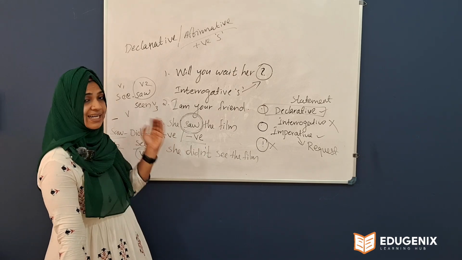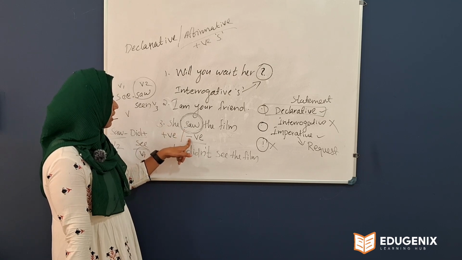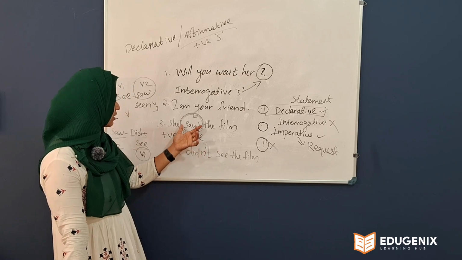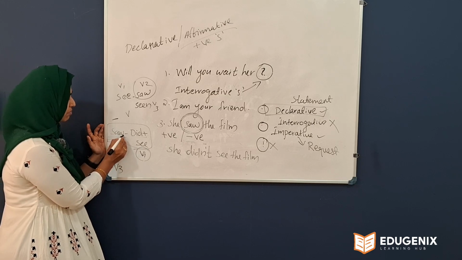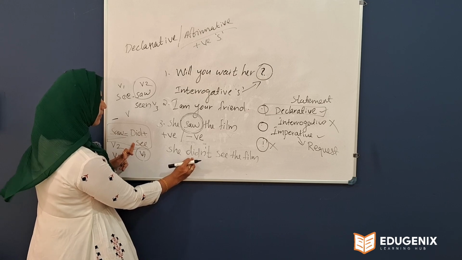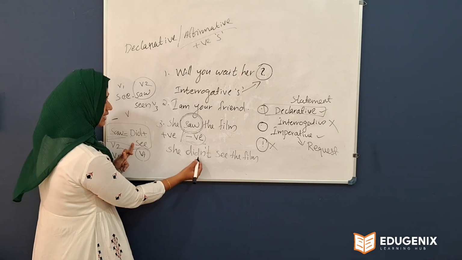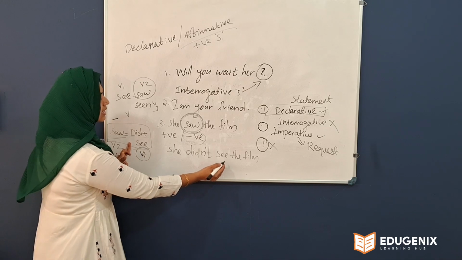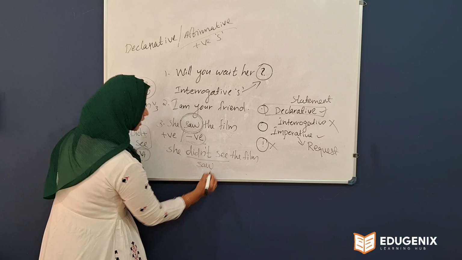Verb form, the second form, it is past tense. Once you change that past, you can make it into negative. She didn't see the film. Then if you ask how we got saw, this is where its form comes from. Saw means did plus see. So here we use this term did. We have to make it negative, so we add this term not. Did plus not is didn't. Then we have to add the V1 here. See the film. So didn't see means saw.